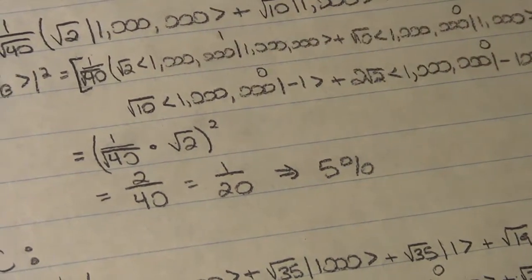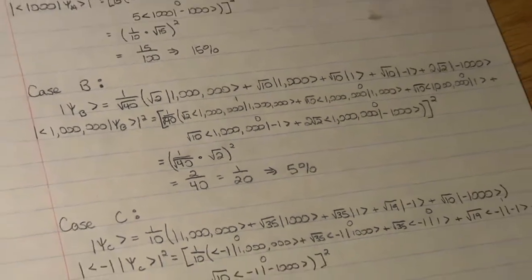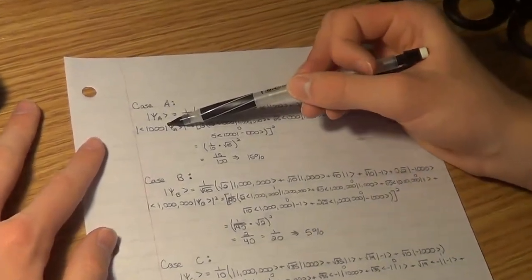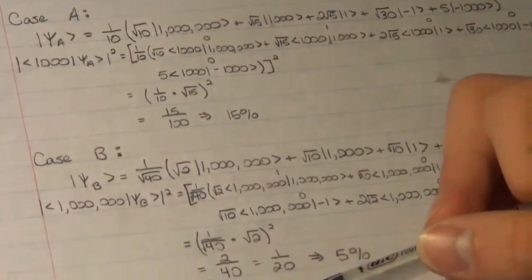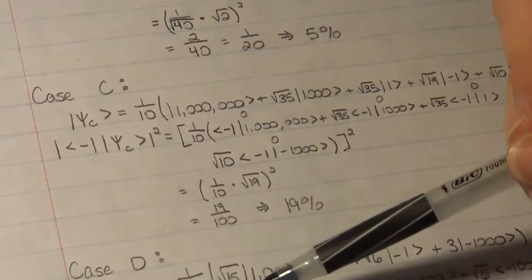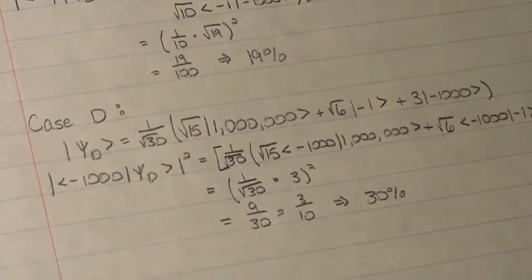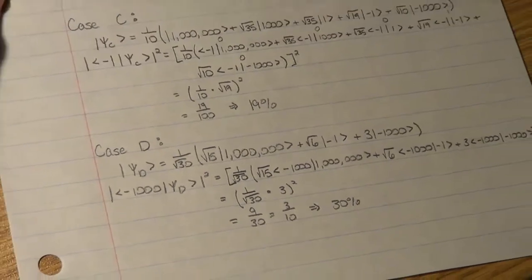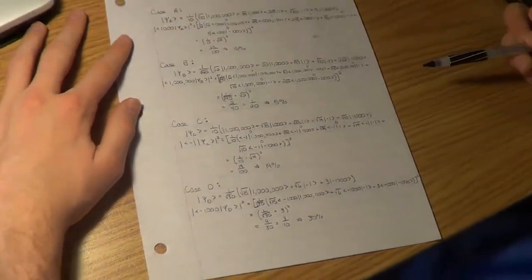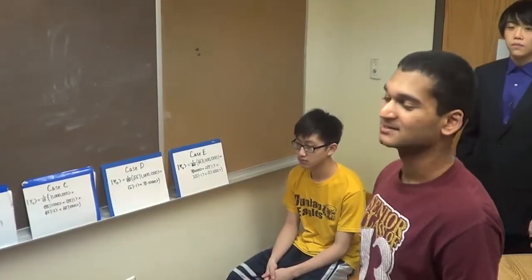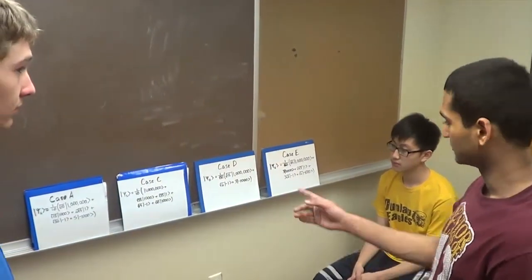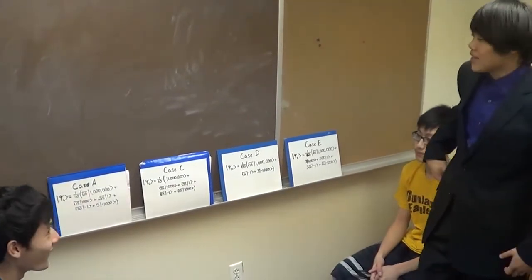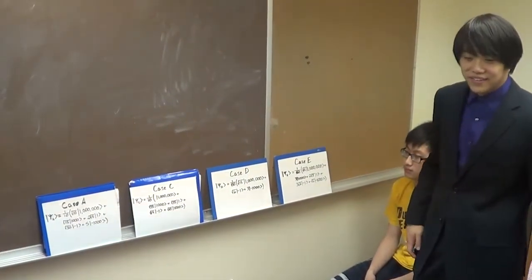You can do that with a lot of different values too. For example, you can see here that I've calculated the probability of case A containing $1,000, the probability of case C containing -$1, and the probability of case D containing -$1,000. Oh, I see. So based on those calculations, I should choose case C next. Yeah, do that. Alright, guys, let's see what's in case C.